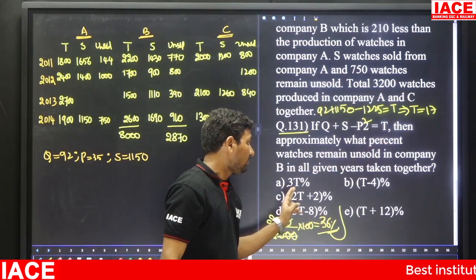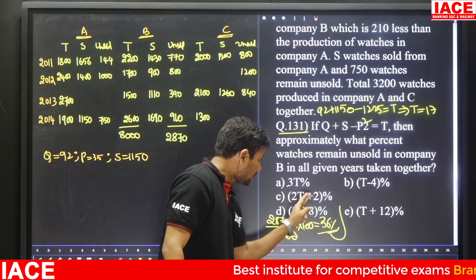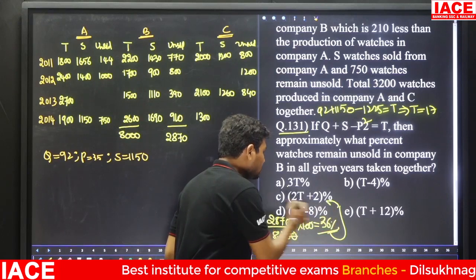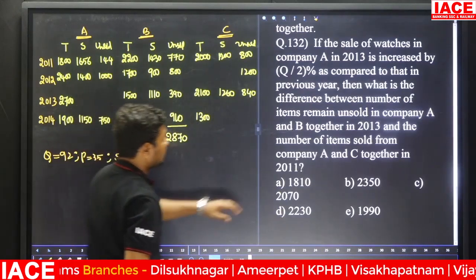3 into 17 is 51. Then 17 minus 4 is 13. And 17 twos are 34, 34 plus 2 is equal to 36%. Then which option is correct? Option C is correct. Let's check the next question.